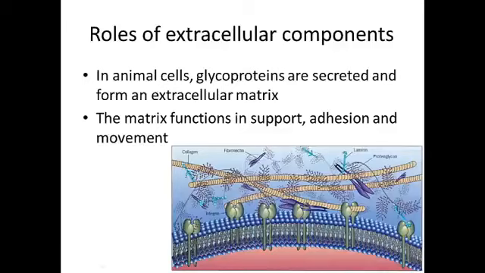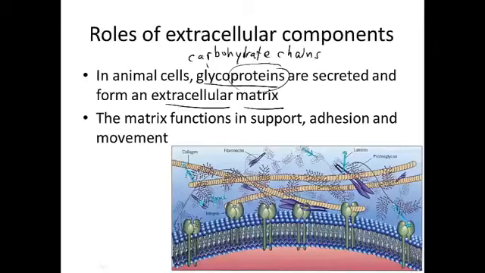In animal cells, the extracellular component that you're responsible for is the extracellular matrix. And this is made up of glycoproteins. Glyco refers to carbohydrate. So these are proteins with carbohydrate chains on them, called glycoproteins. They work for support, adhesion, and movement.